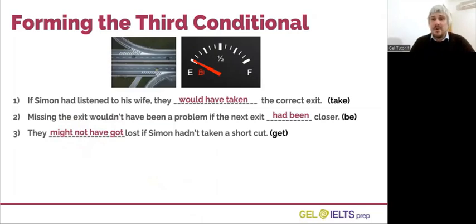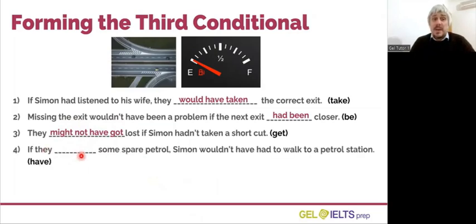Look at sentence number 4. If they some spare petrol, Simon wouldn't have had to walk to a petrol station. Use the verb have and look at the next question below the video and write the correct verb phrase to complete sentence number 4.